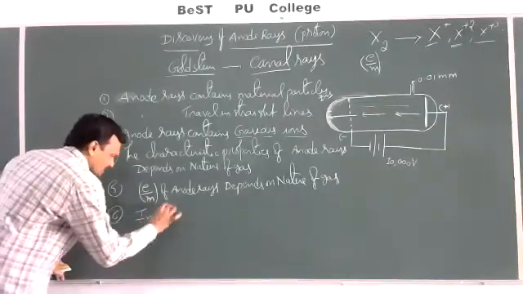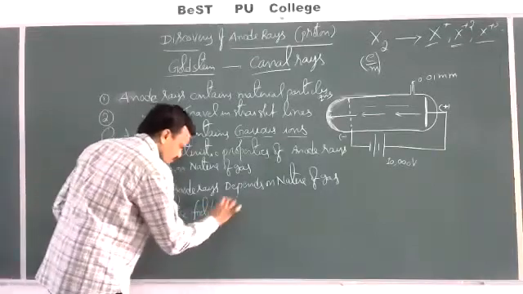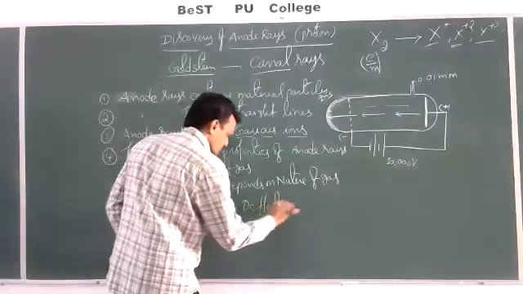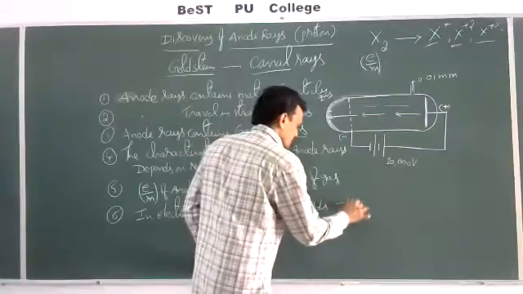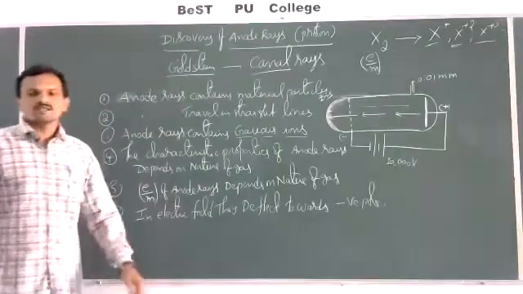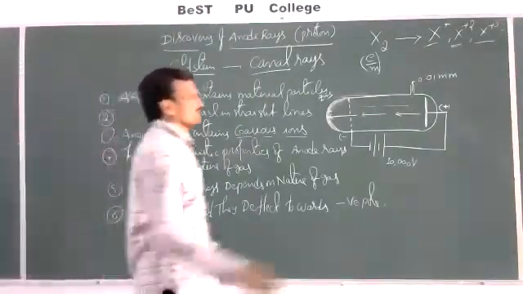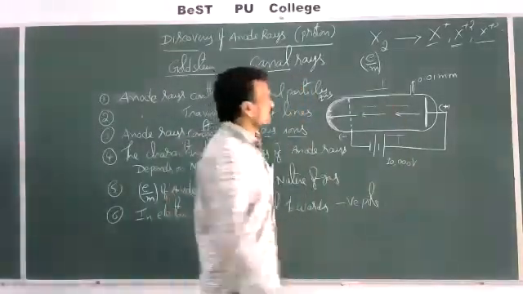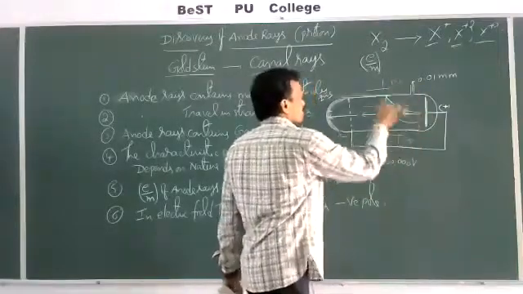In electric field, they are deflected towards the negative pole. Means if you apply an electric field perpendicular to the path of these anode rays, then they are deflected towards the negative pole; this is the positive pole, and they are deflected towards the negative pole.